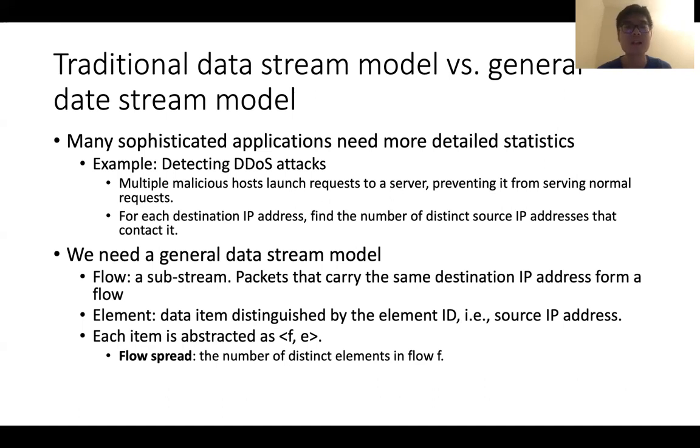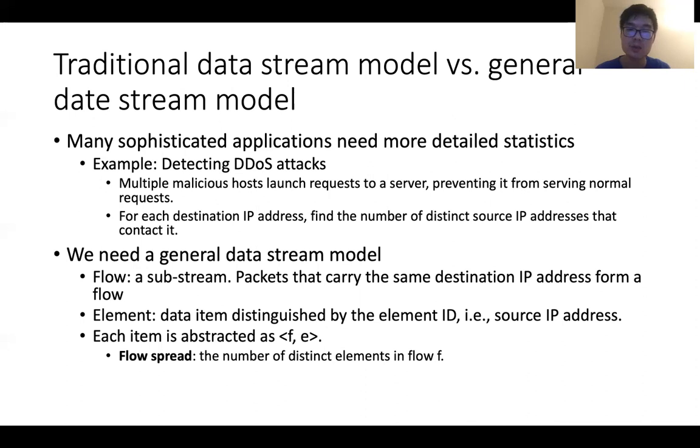Let's consider the example of detecting DDoS attacks. In DDoS attacks, multiple malicious hosts launch requests to a server, preventing the server from serving normal requests. To detect DDoS attacks, for each destination IP address, we need to find the number of distinct source IP addresses that contact the destination IP address. However, the traditional data stream model cannot provide the detailed statistics. We need a more general data stream model.